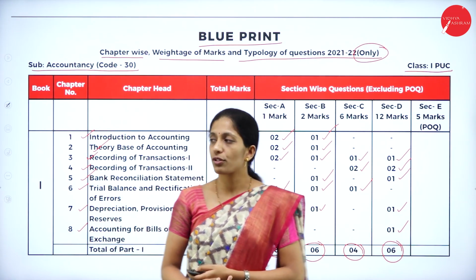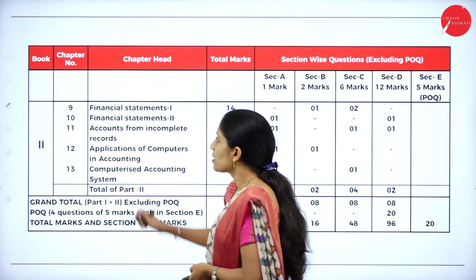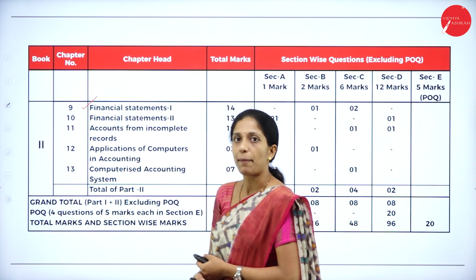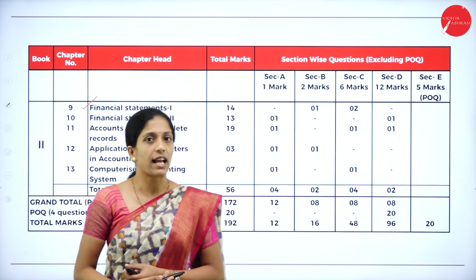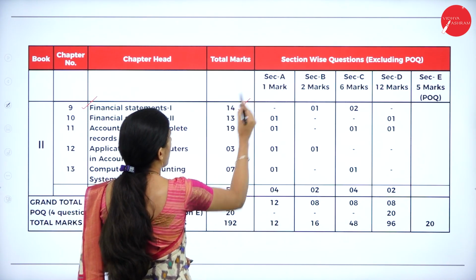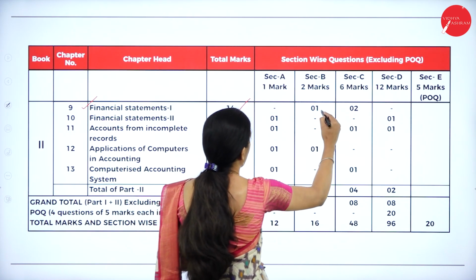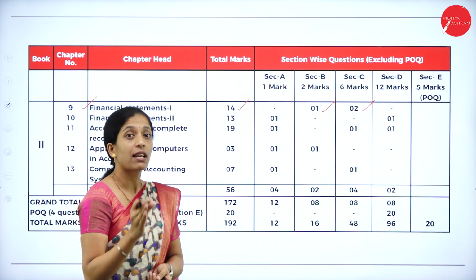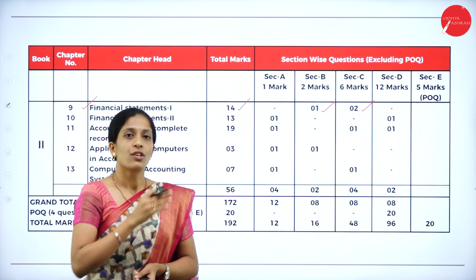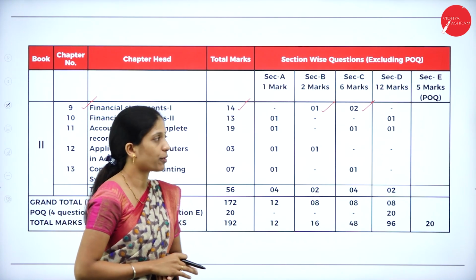Now coming to book 2, that is the second book, which starts from the 9th chapter, that is financial statement 1, and the weightage of this 9th chapter is 14 marks, where you can get 2 marks 1 question and 6 marks 2 questions. So this is excluding your POQ. So I am telling all the marks allotment here.